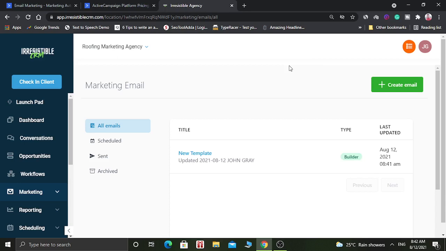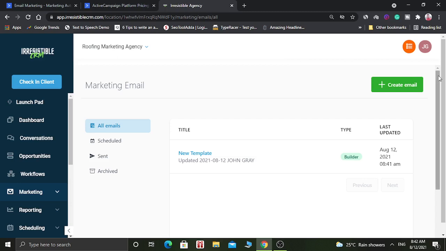So if you are looking for a better option, then GoHighLevel is a good option for you, because for $97 you get unlimited number of emails, and you can send unlimited number of SMS, and you can do segmentation, and you can also integrate subscription form into your website, and you can also import leads, unlimited number of leads. You can directly import leads from Facebook ads and Google ads.